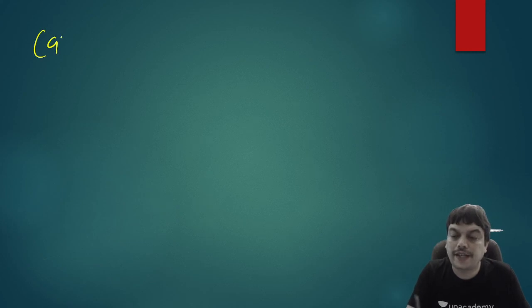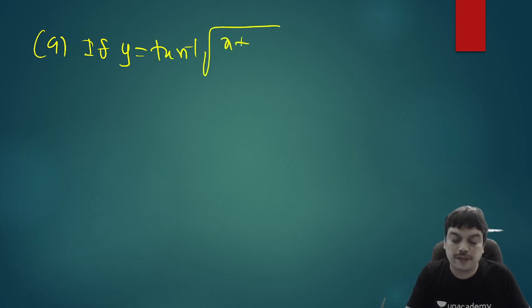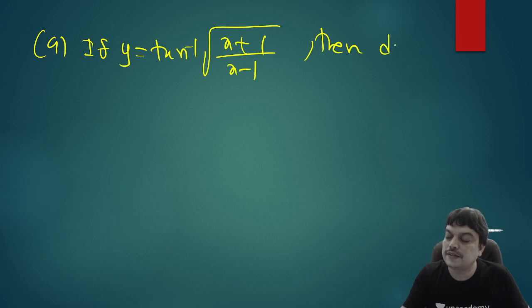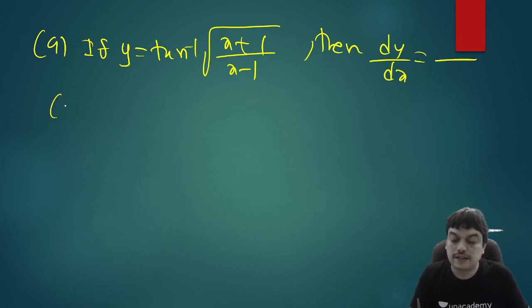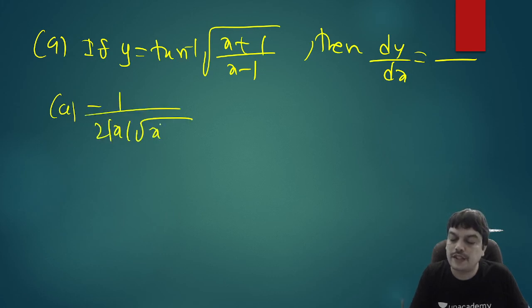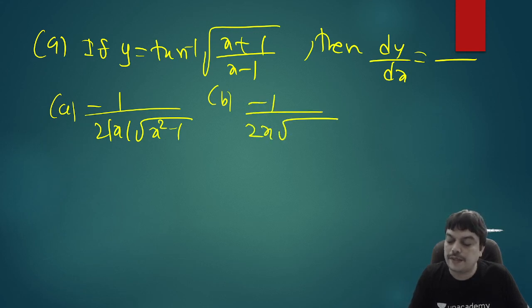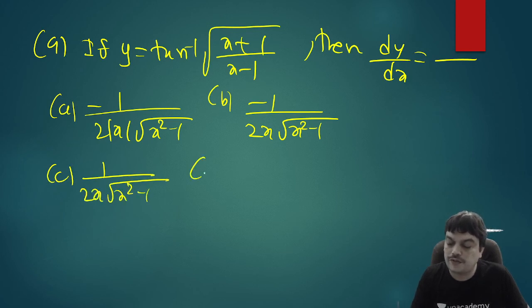So let me take up the 9th question. If y is equal to tan inverse of square root of x plus 1 by x minus 1, you need to find out dy by dx. So let me write the options. Minus 1 by 2 mod x into root of x square minus 1. Then minus 1 by 2x root of x square minus 1. Then we have 1 by 2x root x square minus 1. And last option is none of these.